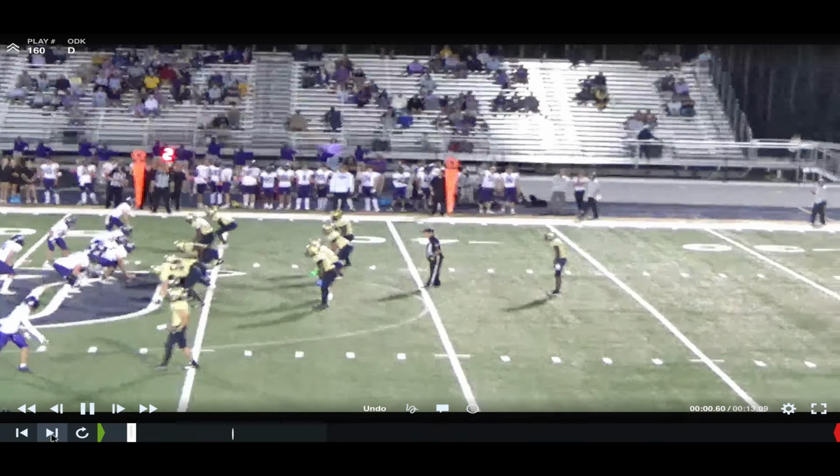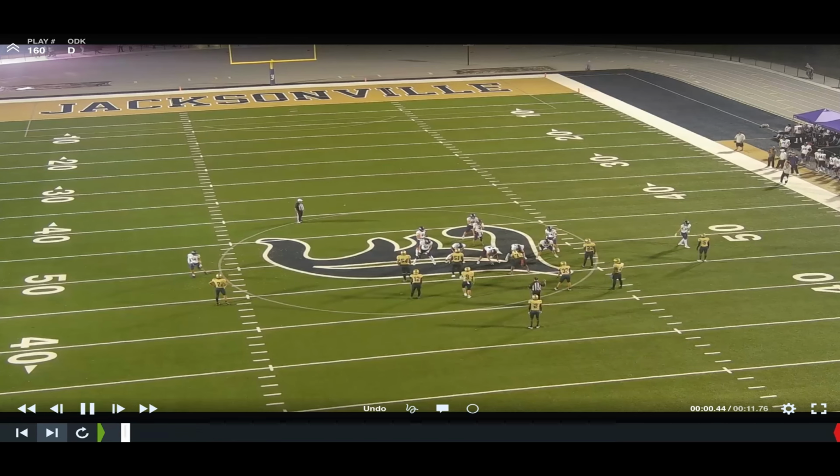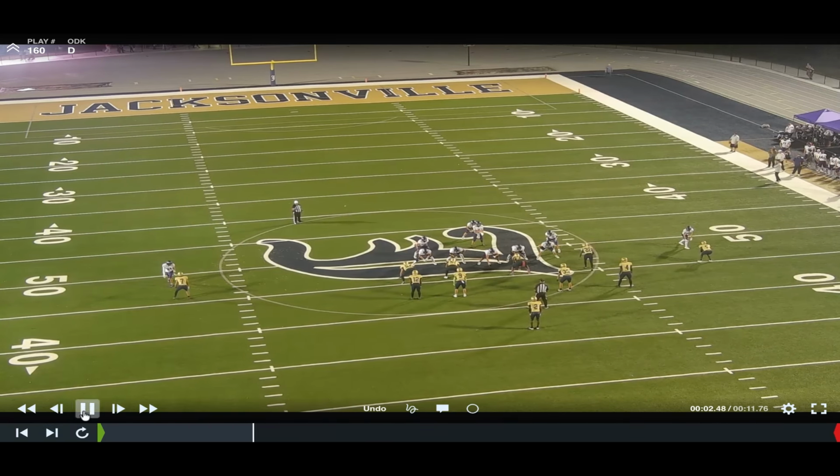Next clip, we're going to look at this outside receiver at the right hand side of the screen, and we're going to see a pick play. We hadn't seen this too much this year, but this can happen anytime. So we're going to keep an eye on this outside receiver. This would be the deep wing's initial responsibility. So watch his movement at the snap.